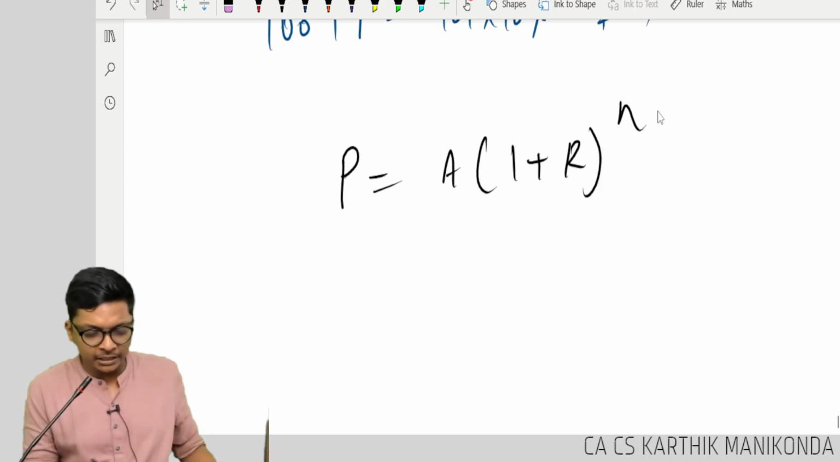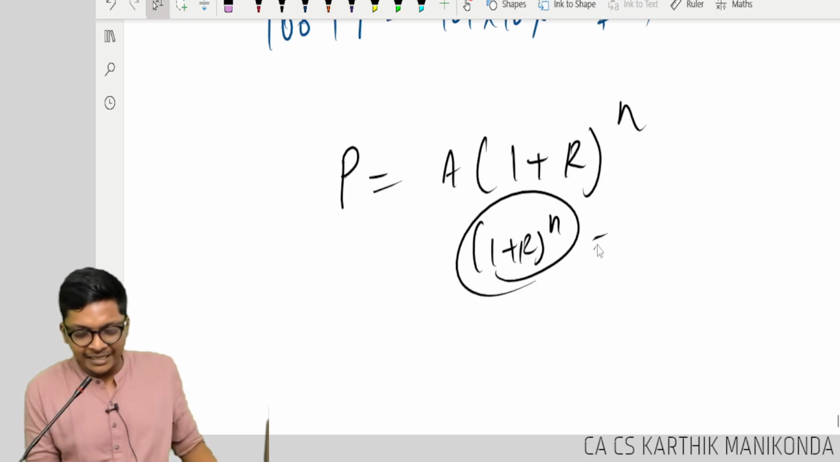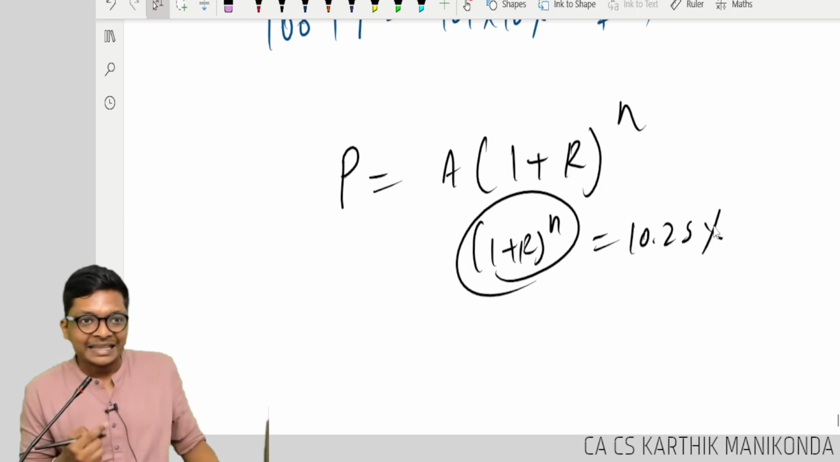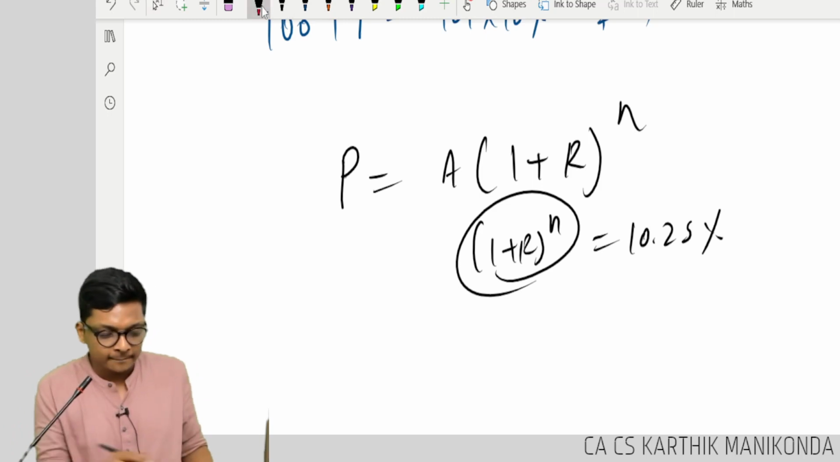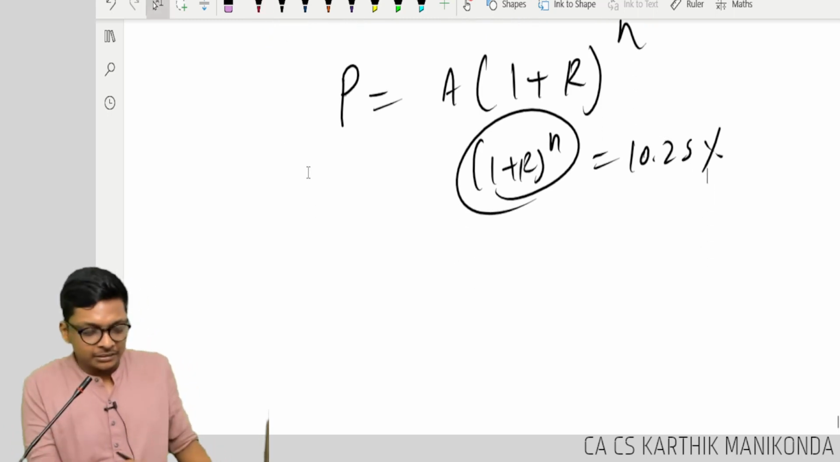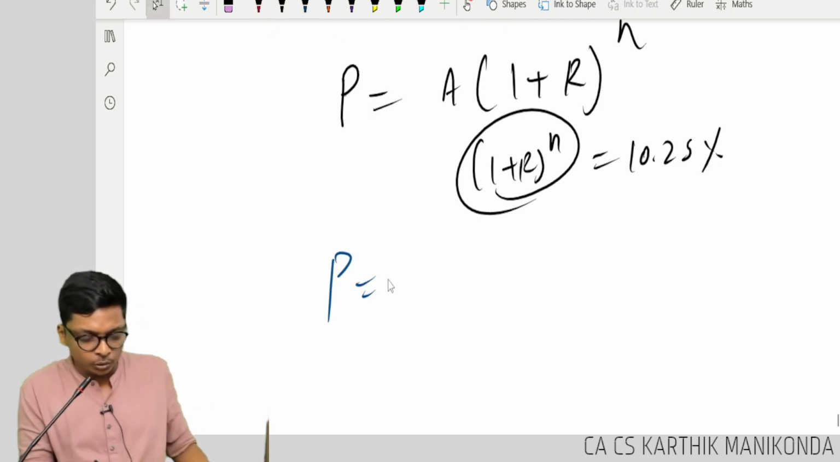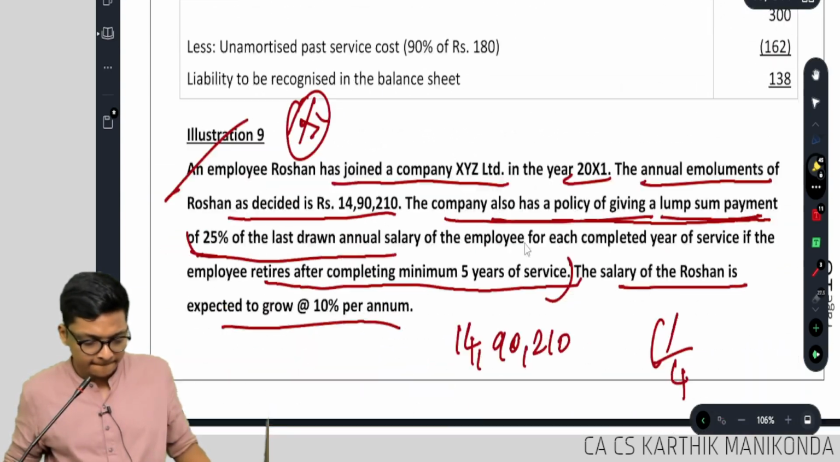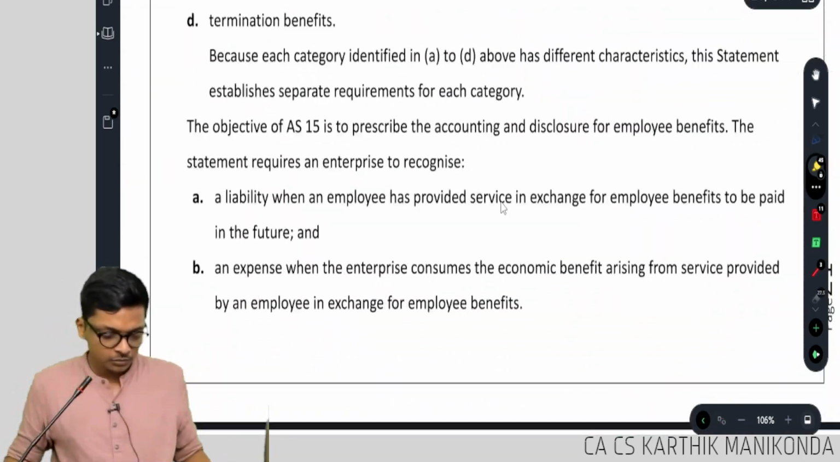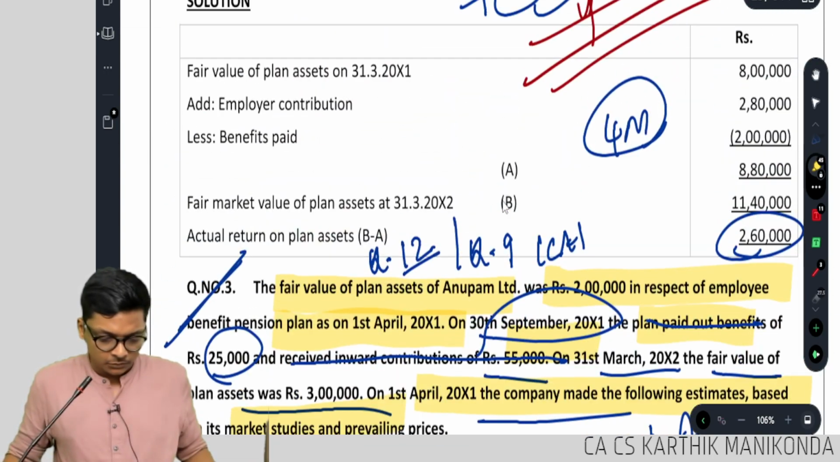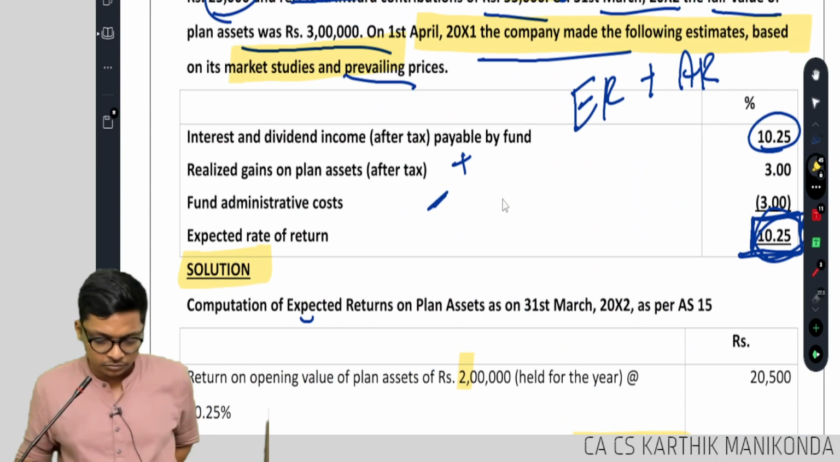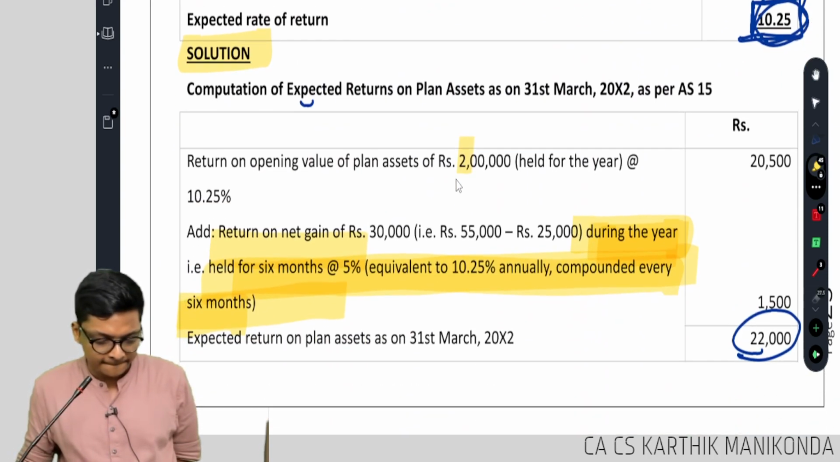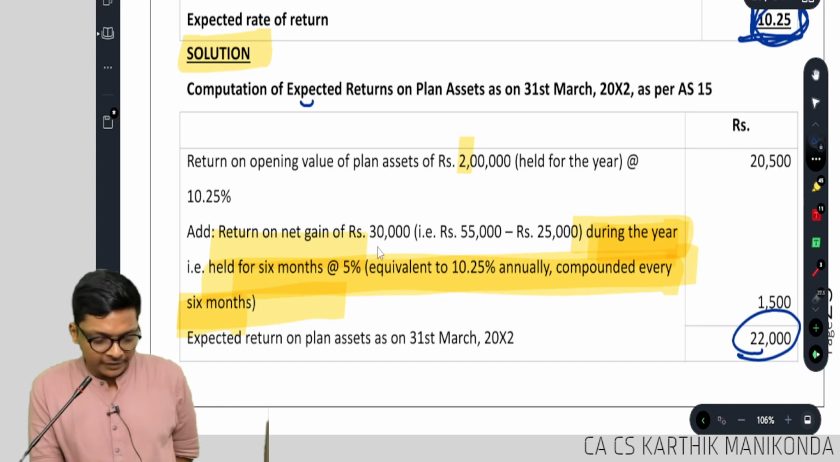So here this 1 plus R to the power N is given at 10.25% for the whole year. You need to reverse work and find for 6 months. How will you do that? Principal is equal to, how do you do that compound interest computation, guys? Where is that? Yeah. So we have 30,000.